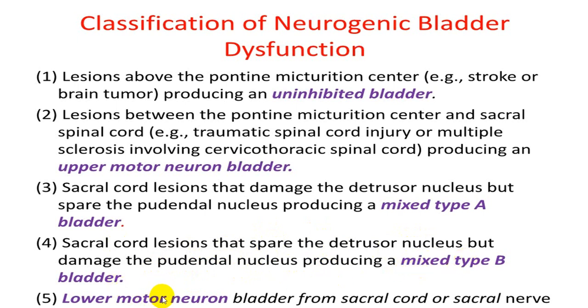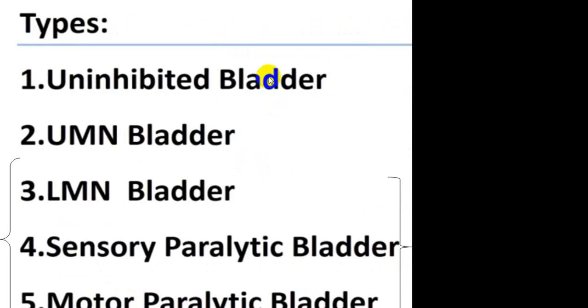And if there is a damage to the lower center, then it is called lower motor neuron. So we have got two types, uninhibited and upper motor neuron bladder. These are the two upper motor neuron varieties. While lower motor neuron is complete damage in the spinal cord: lower motor neuron, sensory paralytic and motor paralytic bladder.